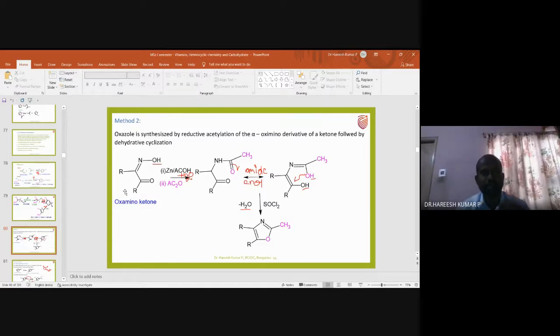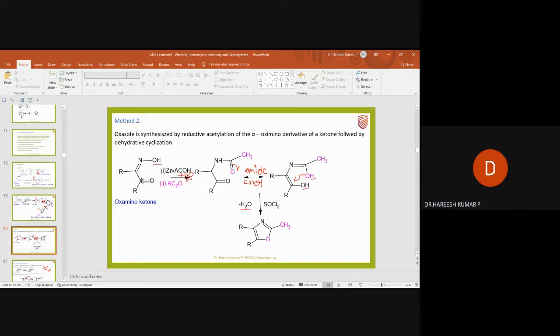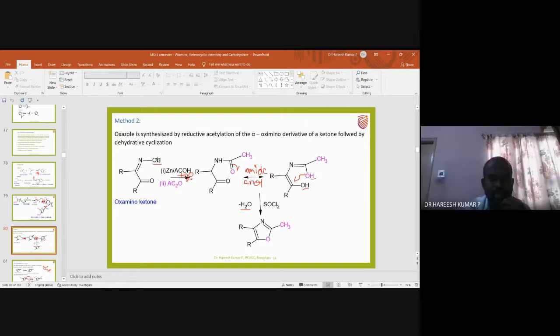Of course, this moiety is also a general molecule, not a specific one. It can be specific, suppose R and R dash are methyl or ethyl or propyl or alkyl or aryl groups. Then the name of this group is oxamino, and CO is called ketone.